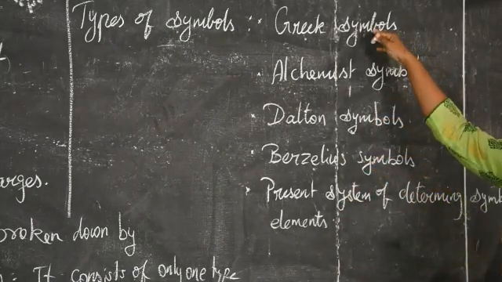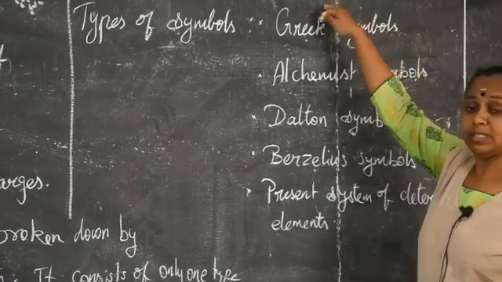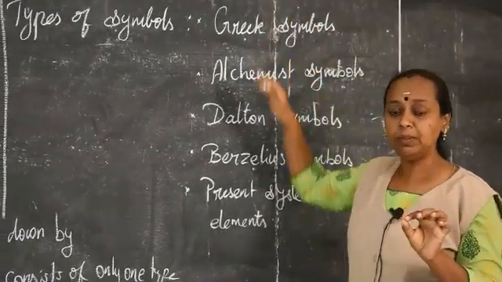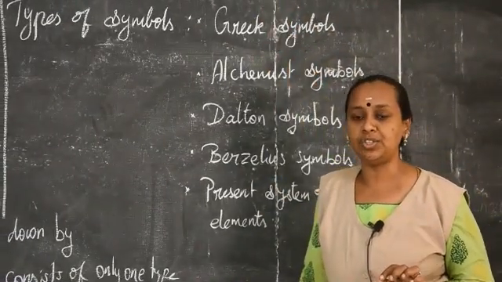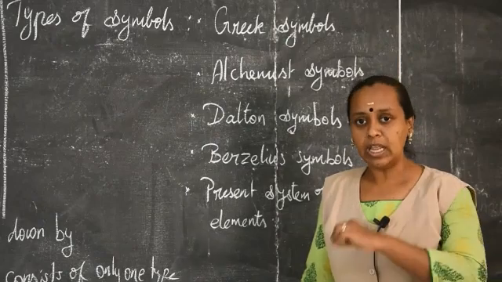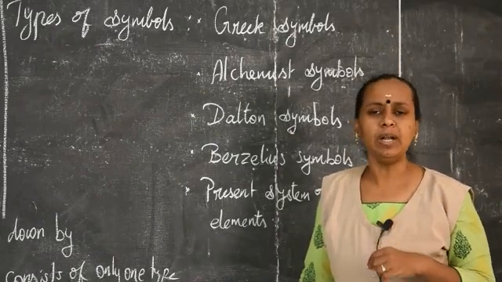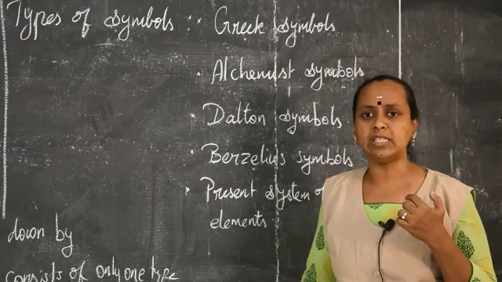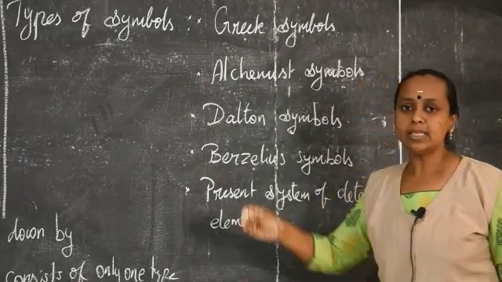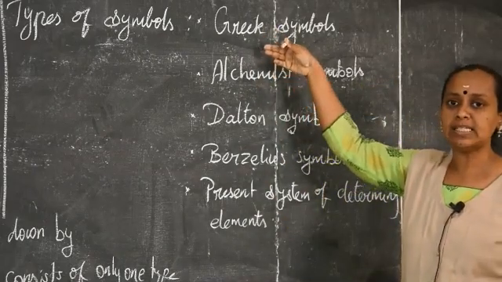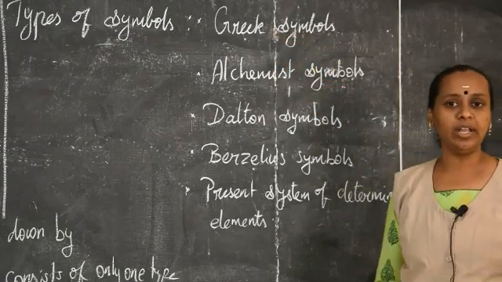So what is Greek symbols? I hope you know what symbols are. In a very simple way, symbols are used only for the identification of the element. In chemistry it is used for identification of the element, and we are using symbols in so many places also. That is called symbols. And the types of symbols, as I said, the first one is Greek symbols.